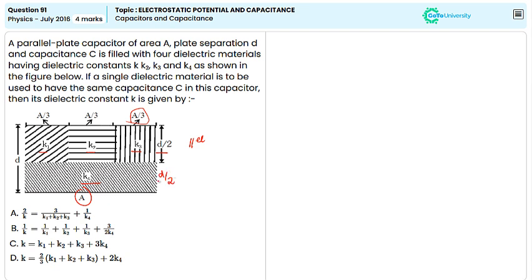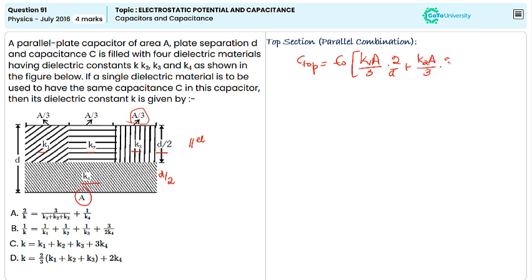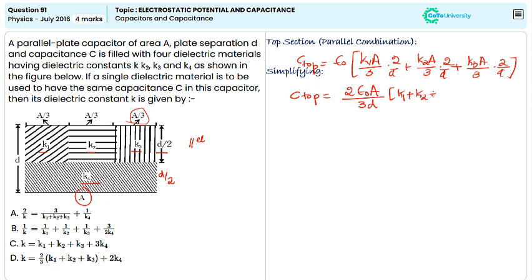The equivalent capacitance for the top part is given by C top is equal to epsilon naught into K1A by 3 into 2 by D plus K2A by 3 into 2 by D plus K3A by 3 into 2 by D, which upon simplifying, taking common outside, we get C top is equal to 2 epsilon naught A divided by 3D into K1 plus K2 plus K3.